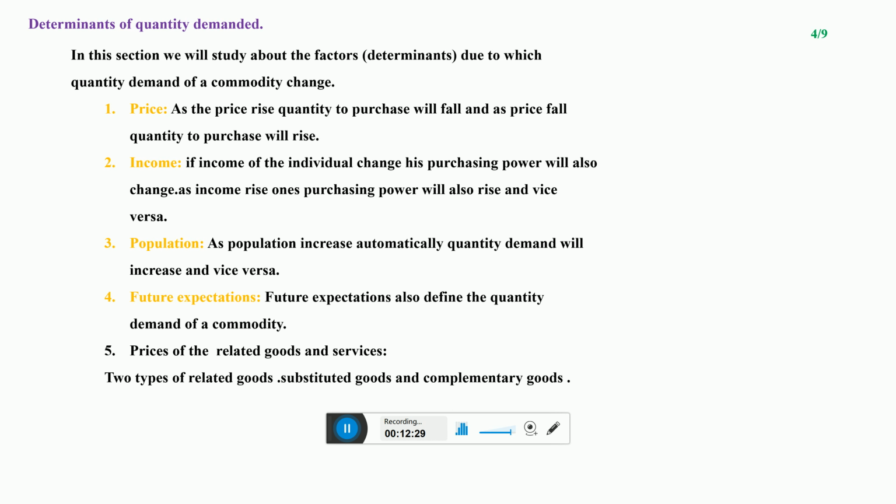When the income of any individual increases, his demand for normal goods will increase, but for inferior commodities his demand will decrease. But when his income decreases, his demand for inferior commodities will rise and for normal commodities will decrease. For example, suppose Mr. Hidayat is earning only 5,000 Afghani per month. So he is using a cycle to come to the university.